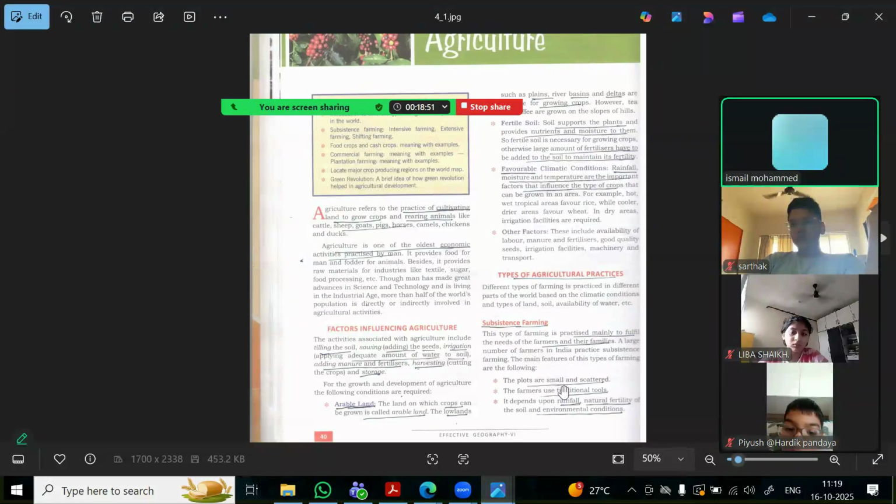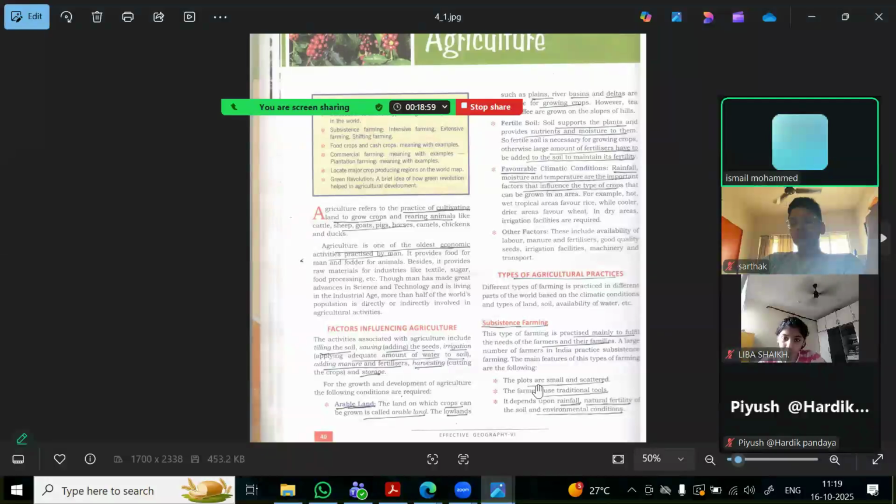So, what are the features of this one? The plots are small and scattered. Whatever the plot they use for growing the crops, those are small and scattered. They use the traditional tools. They don't have advanced machinery, advanced technologies, all those things. Simple traditional tools like the sickle, the plow, those kind of things. Also for plowing, for tilling the soil, they use the cattle. Simple methods, traditional tools.